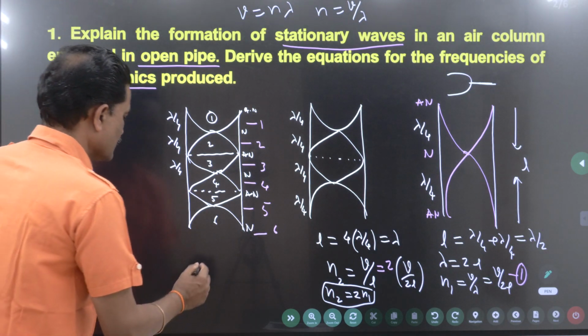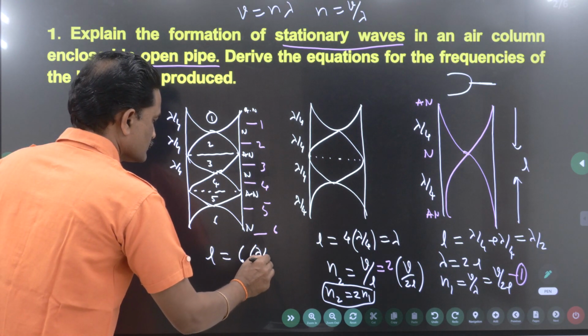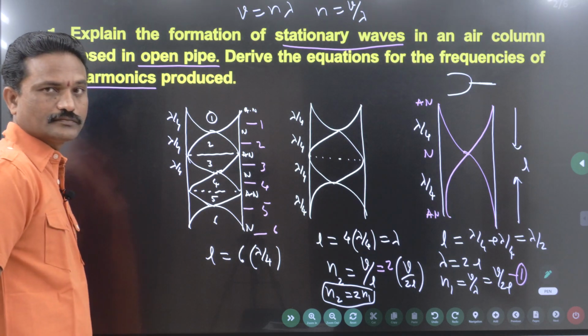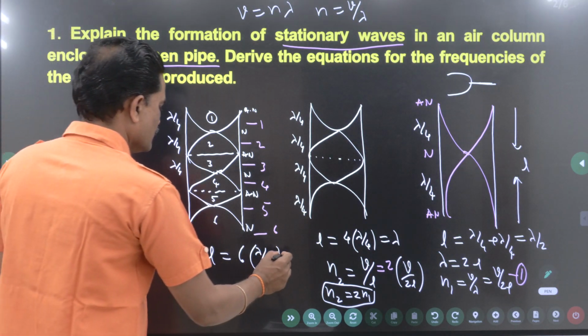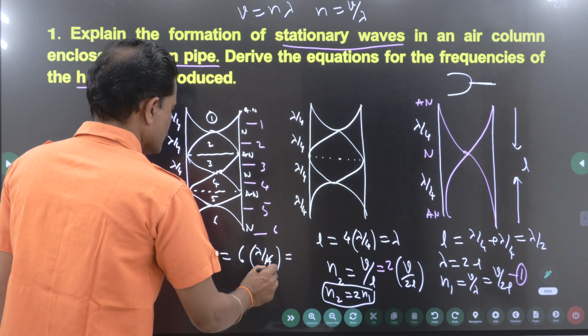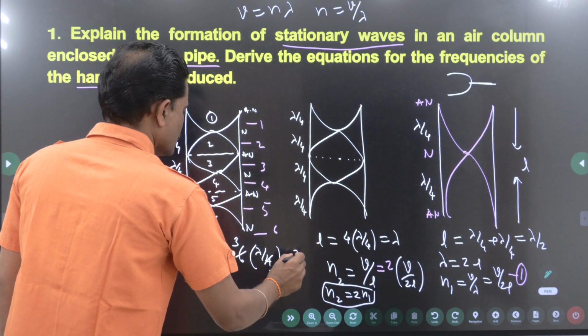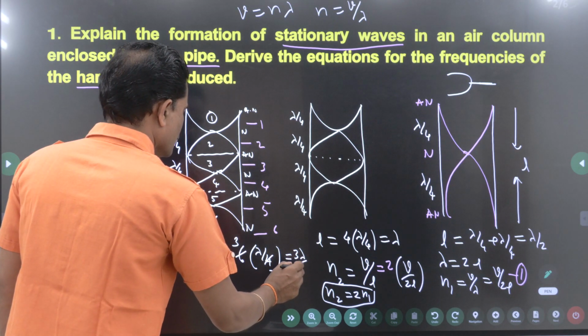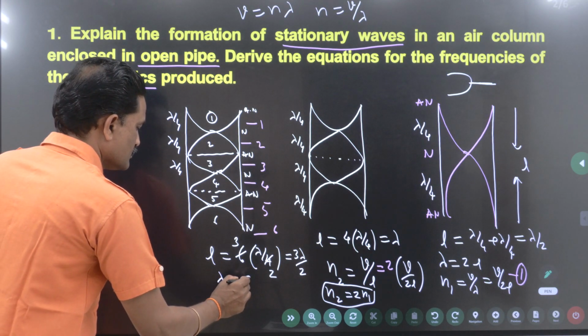So, straight away you can write L is equal to 6 times lambda by 4. Is this clear? Right. So, this is 3 lambda by 2. Now, I want lambda. So, lambda is 2L by 3.